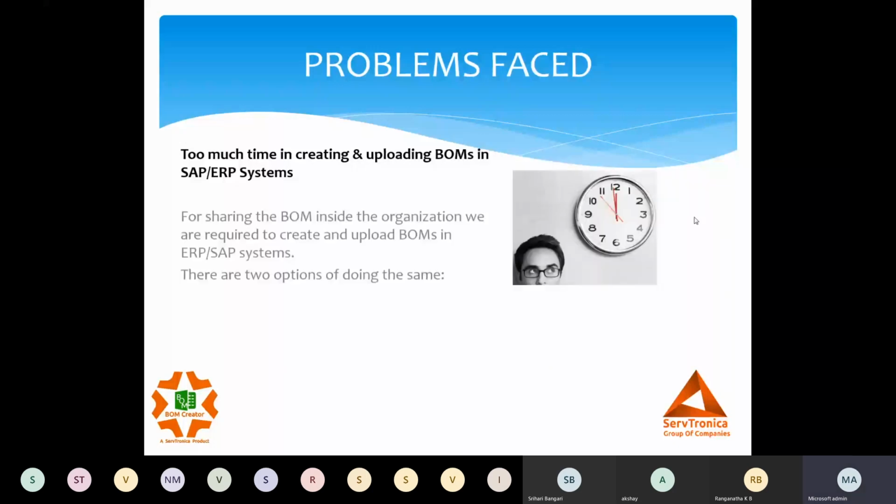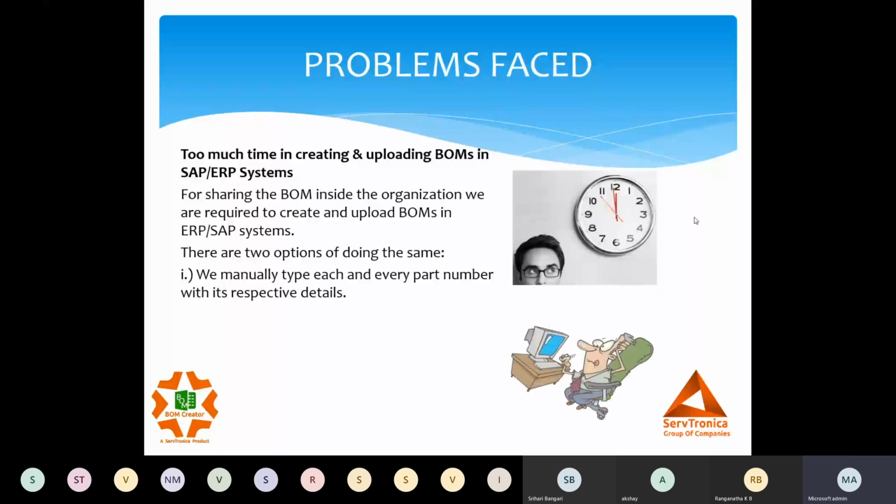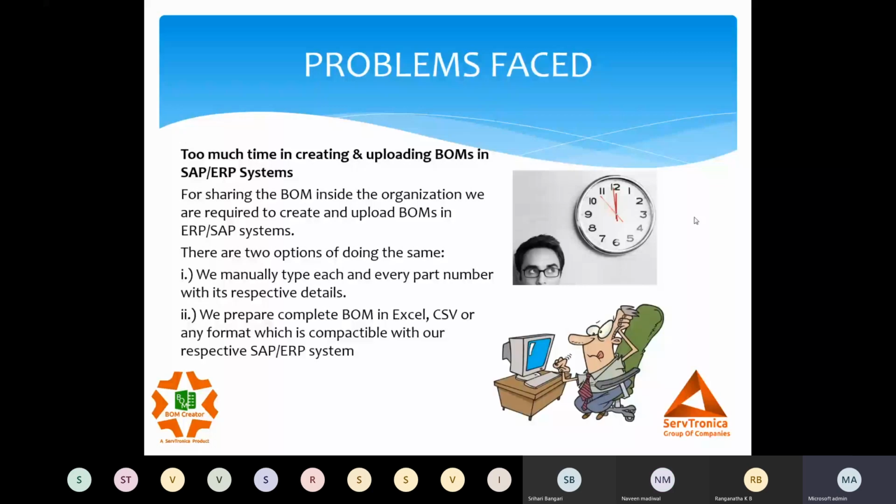We either do it by typing each and every component in our SAP or ERP system, or we prepare something out of CAD in Excel or the respective format which is acceptable by our ERP or SAP system, right? And we spend a lot of time in that. It's a pretty tedious job, right? When we are handling say 1,000, 2,000 components, it becomes a tedious job to handle, right?